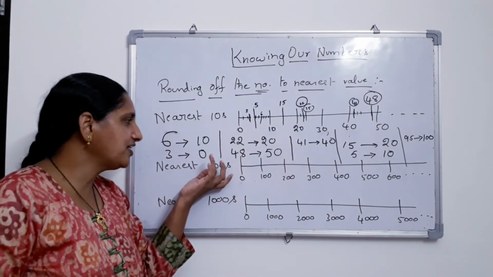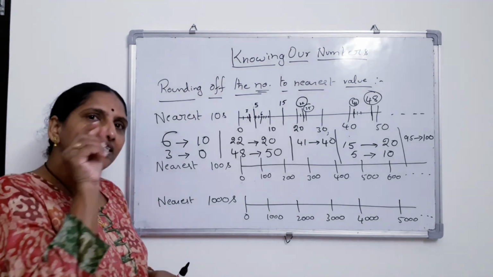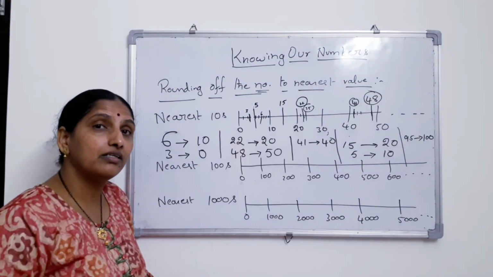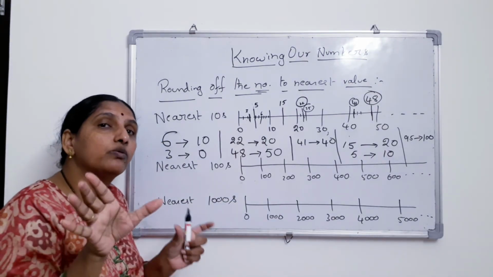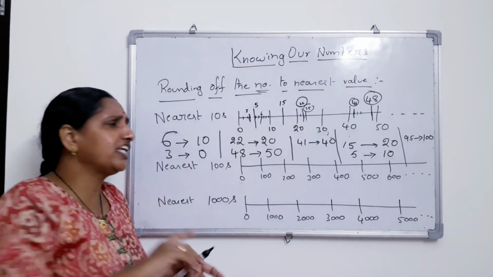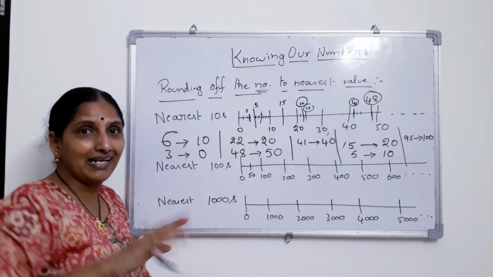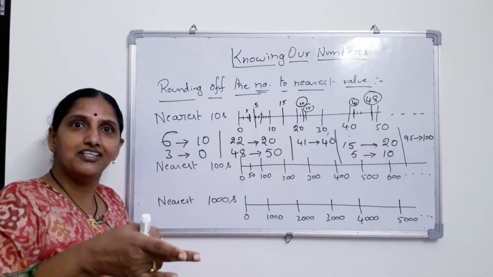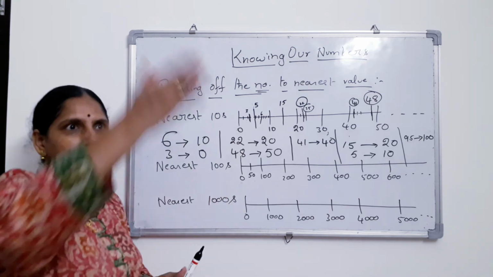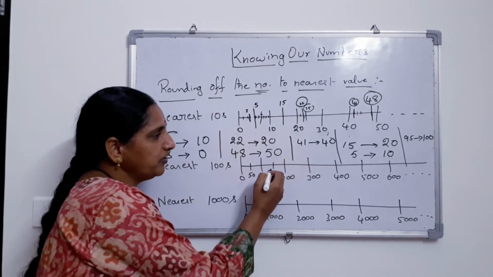Next step. To the nearest hundreds. Come on, tell me now. What is exactly the midpoint between 0 and 100? On both sides you should have equal units or equal number of numbers. 50. Yes, 50, 50, 50%. 50 sugar, 50 salt. 50, 50 means half here, half there, exactly at the middle. Right? So 50.